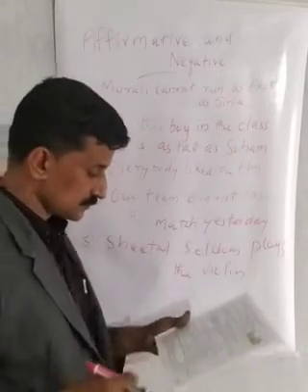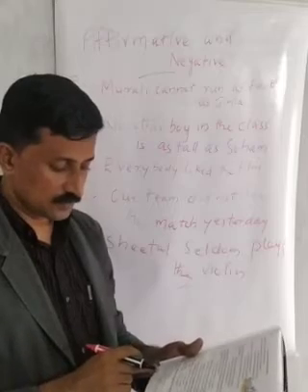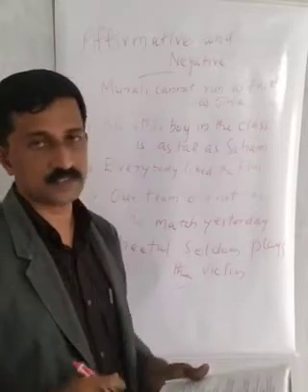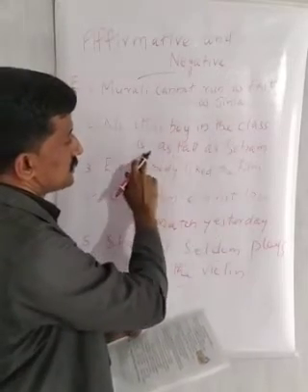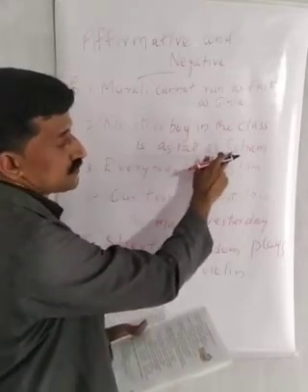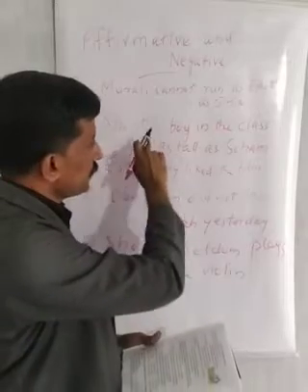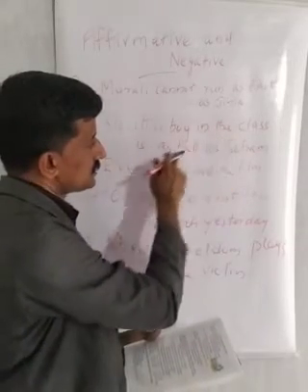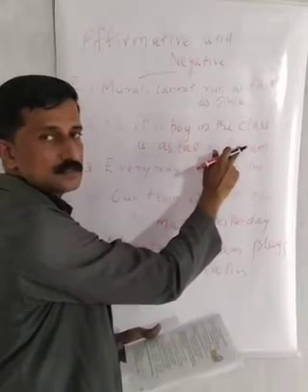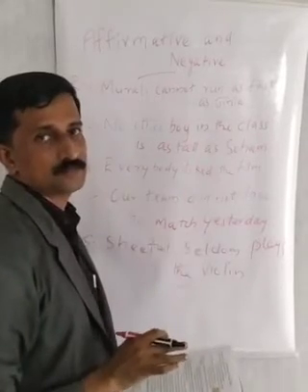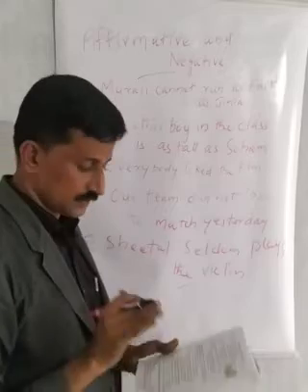Clear? Second, Soham is the tallest boy in the class. No other boy in the class is as tall as Soham. No change in the meaning.